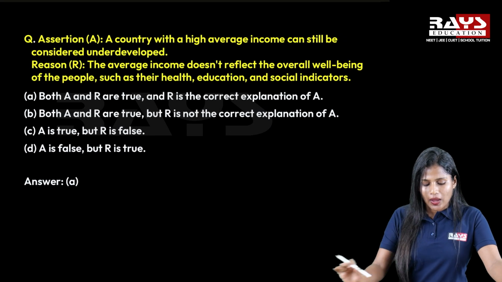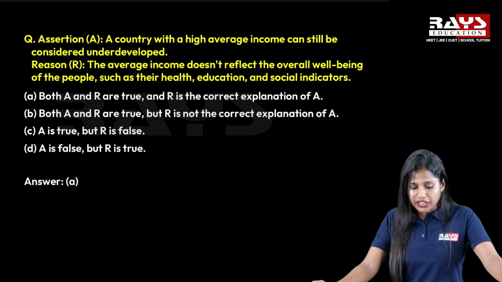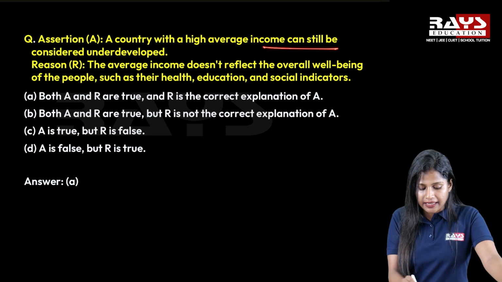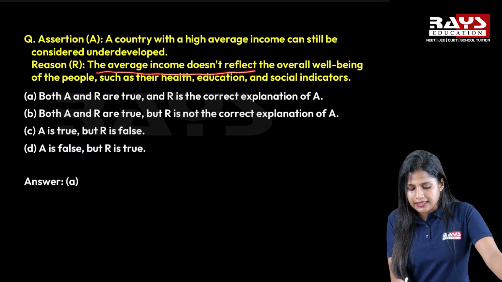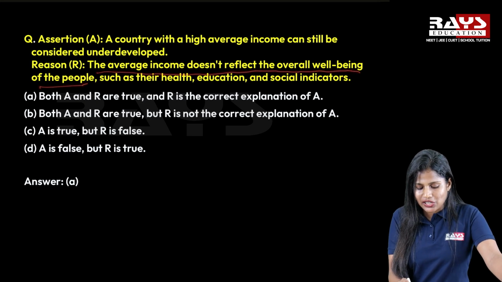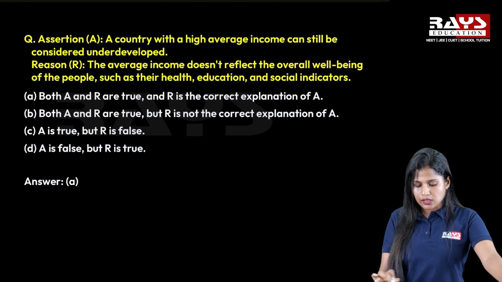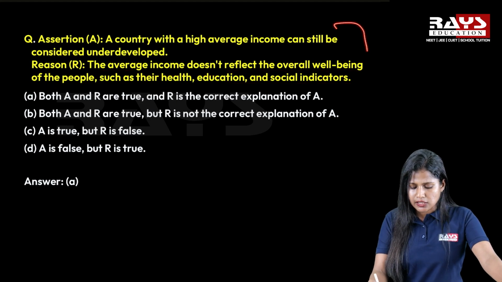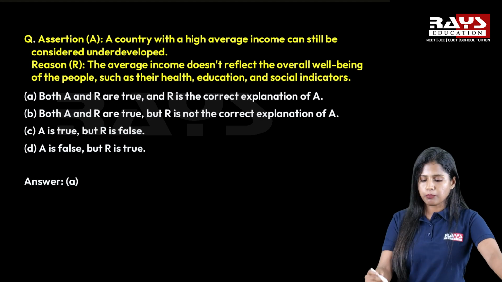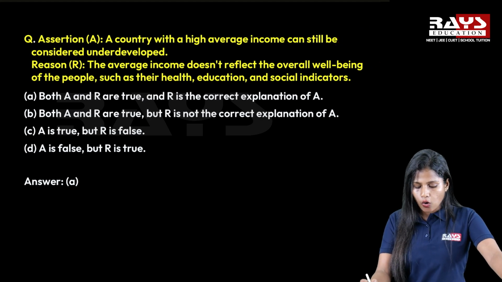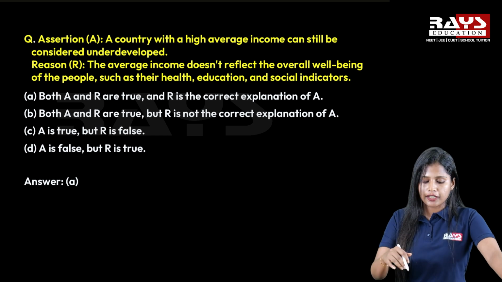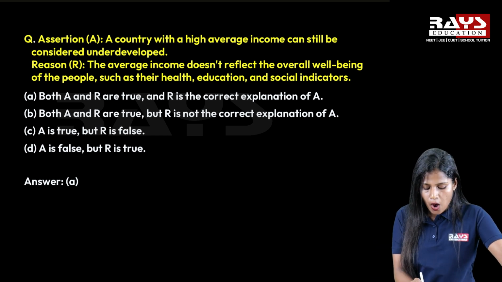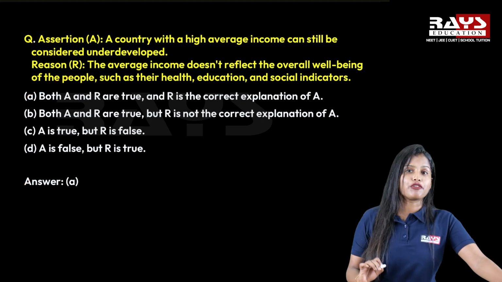Now moving on to the next question. The assertion given is, a country with a high average income can still be considered underdeveloped. And the reason is, the average income doesn't reflect the overall well-being of people, such as their health, education and social factors. While reading these two sentences, we can come to the conclusion that both assertion and reason are correct. Also, the reason is the correct explanation of the assertion. The assertion made is correct according to the reason. So the correct option here is option A. Option A is the right answer for this question.